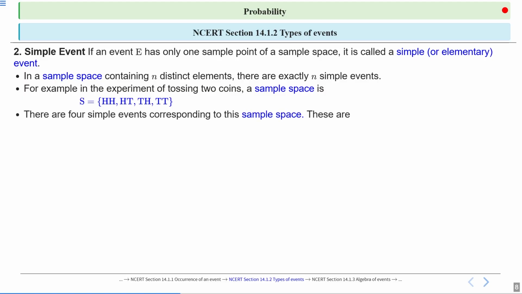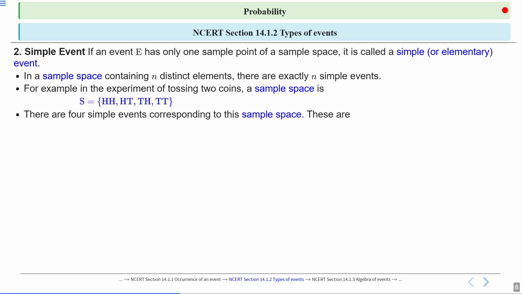There are four simple events corresponding to this sample space. They are HH, one simple event; {HT} is another simple event; {TH} is also a simple event; and {TT} is also a simple event.